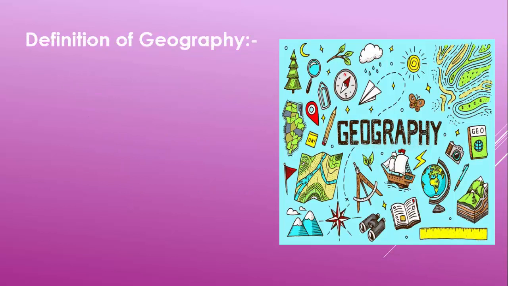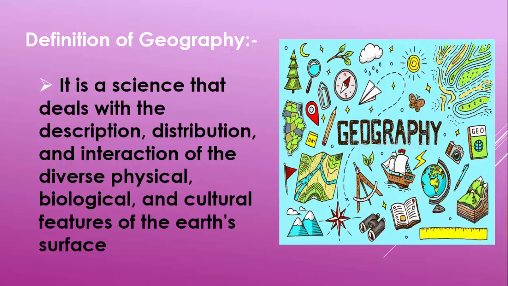So, definition of geography is that it is a science that deals with the description, distribution, and interaction of the diverse physical, biological, and cultural features of the Earth's surface.